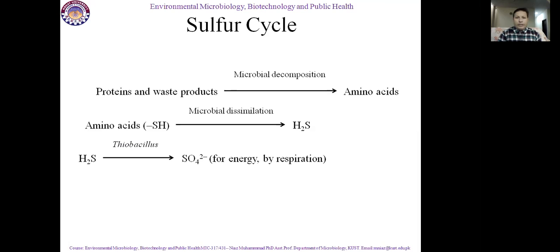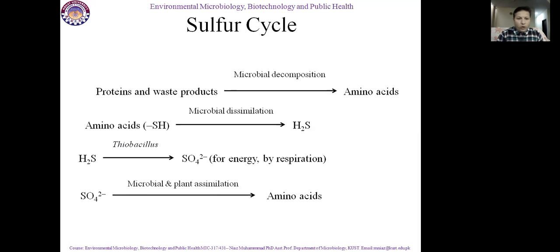It is converted into elemental form, and then into sulfate form. And this SO4, meaning sulfate, is abundantly available in soil and is soluble in water. Plants can absorb it easily. Microbes and plants absorb this sulfate into their cells, and they make amino acids.